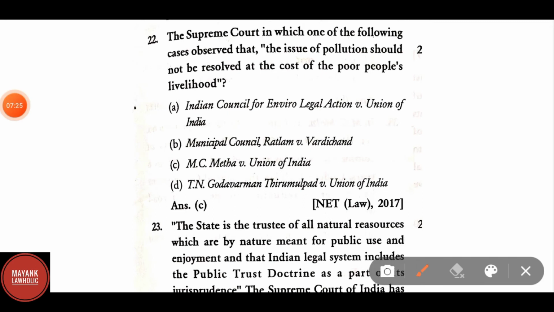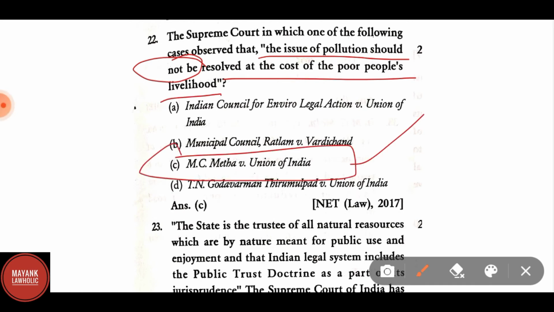The Supreme Court, in which of the following cases, observed the issue of pollution should not be resolved at the cost of poor people's livelihood? Here the correct answer is C, MC Mehta versus Union of India.